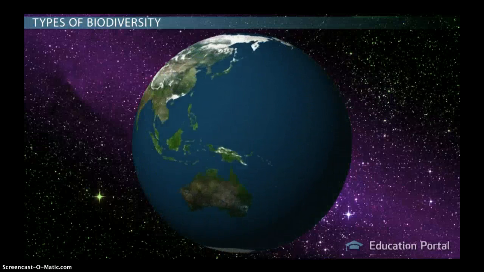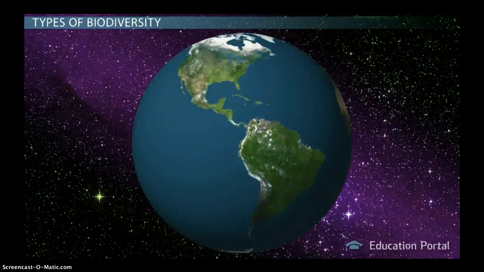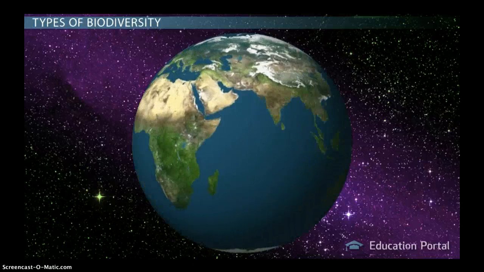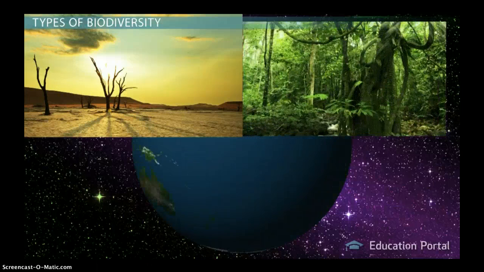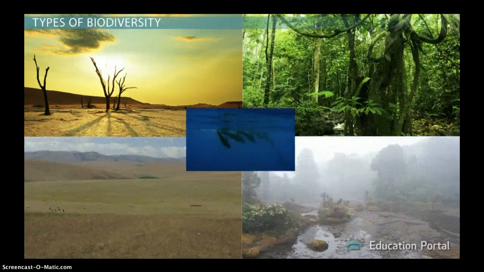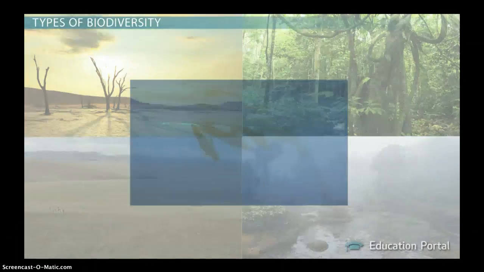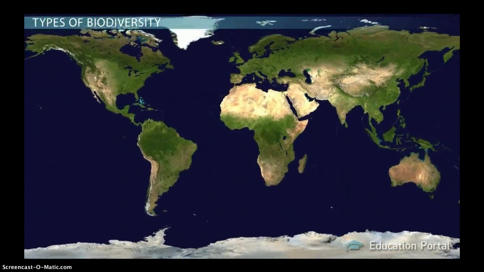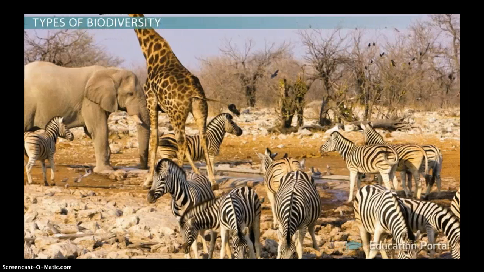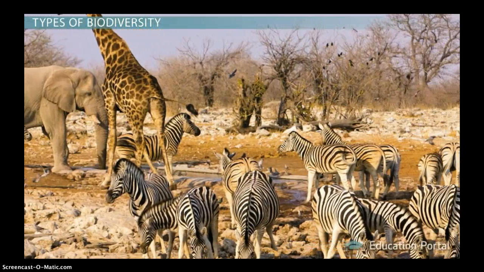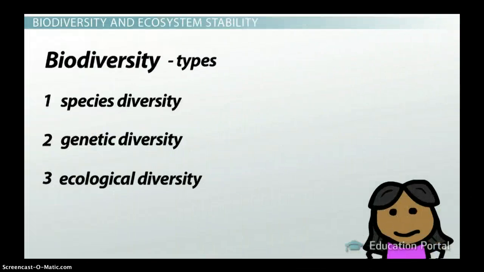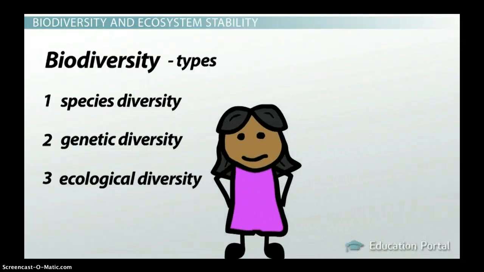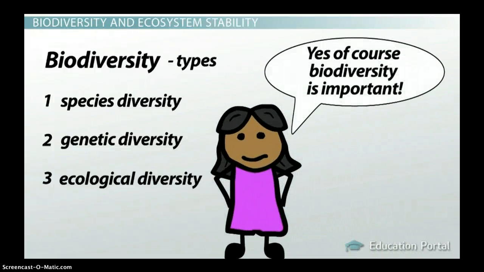An example of ecological diversity on a global scale would be the variation in ecosystems, such as deserts, forests, grasslands, wetlands, and oceans. Ecological diversity is the largest scale of biodiversity, and within each ecosystem there is a great deal of both species and genetic diversity. Now that you know what biodiversity is, why do you think it might be important?